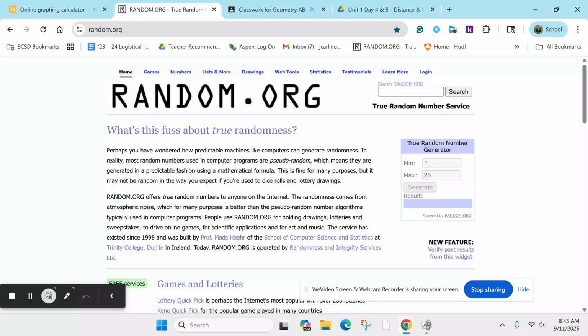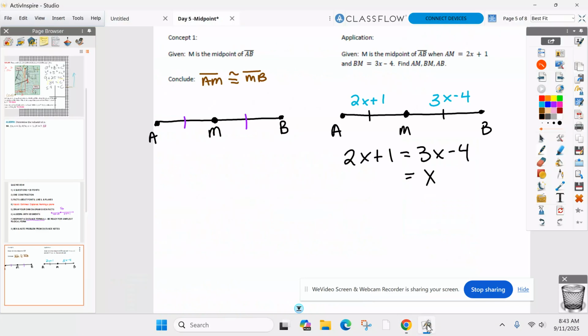When you have the value of x, let me know. Eli, when you have x, let me know. 5, good. Too bad I wasn't asking for x though, right? Read the darn question tomorrow. X doesn't make you a winner. I guarantee it. Read the darn question. I'm looking for AM, BM, and AB.